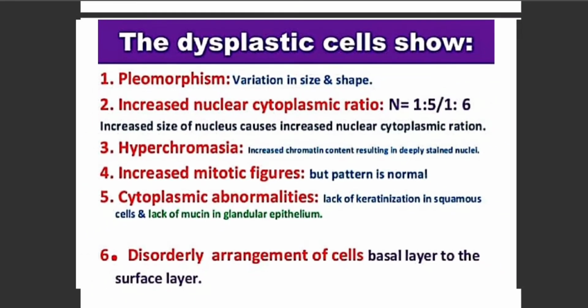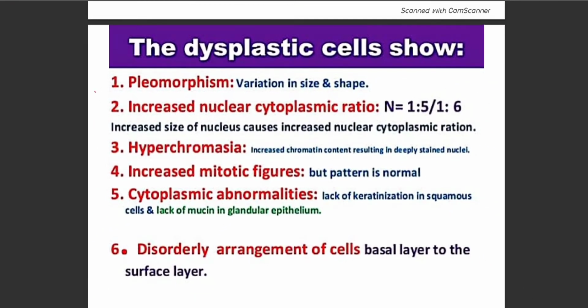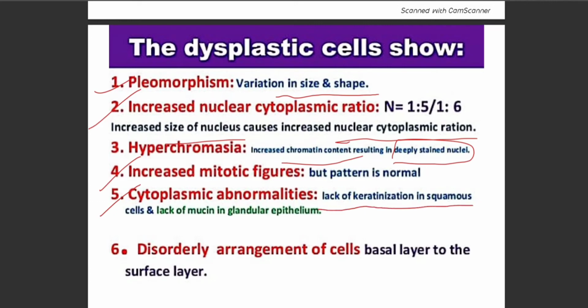As I've discussed, the dysplastic cell shows pleomorphism, that is variation in size and shape of the cell, and increased nuclear cytoplasmic ratio, that is 1:5 or 1:6, due to increase in the size of the nucleus. Hyperchromasia is due to increase in the chromatin content, which causes deeply stained nucleus. Very important, it shows increased mitotic figures, and cytoplasmic abnormalities mainly occur due to lack of keratinization in the squamous cells and lack of mucin in the glandular epithelium.